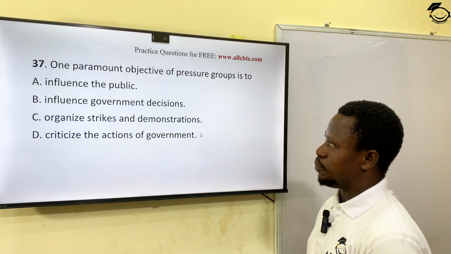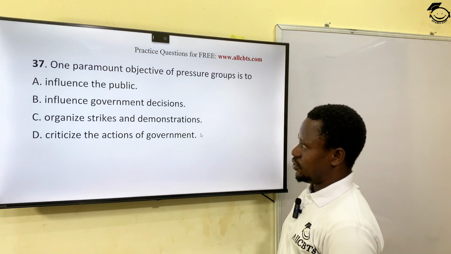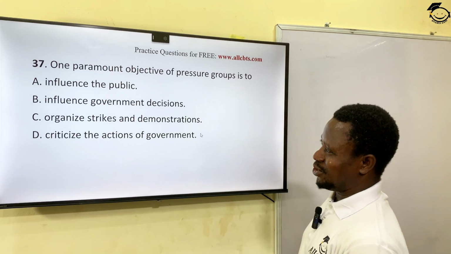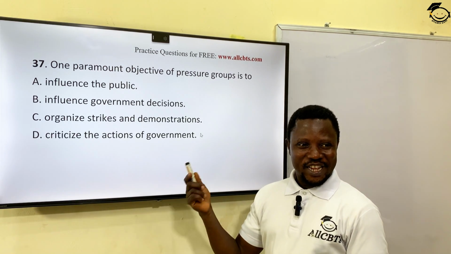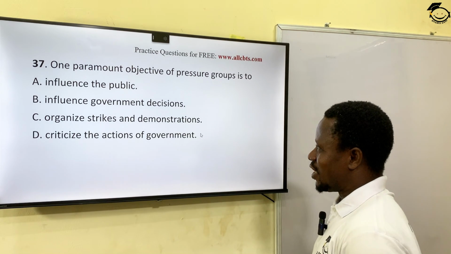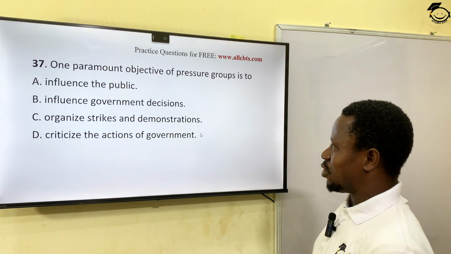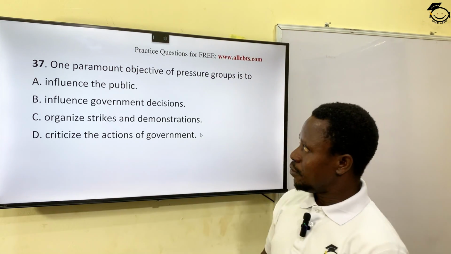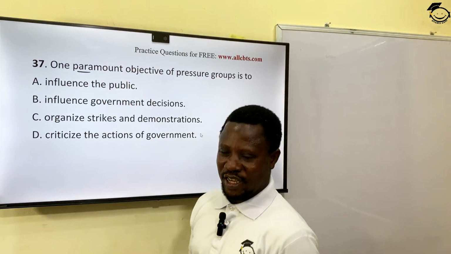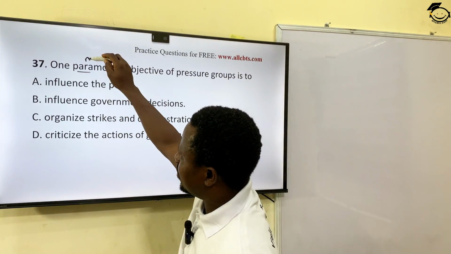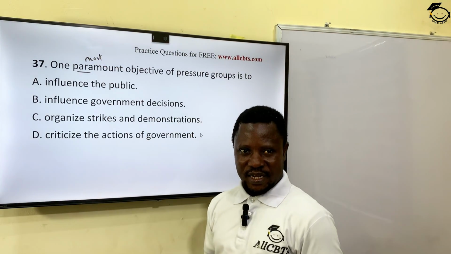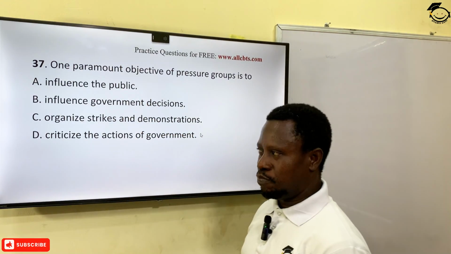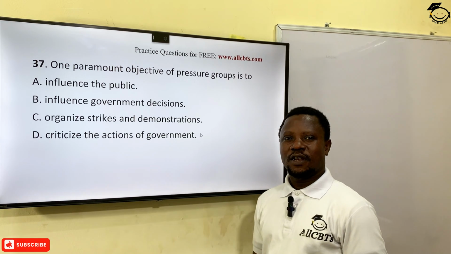So what is the objective of pressure group? A, to influence the public, to influence government decisions, to organize strikes and demonstrations. They do that when they have a disagreement with government. To criticize the actions of government, they also do that. But the question is saying paramount. Please take note of this word, paramount. Paramount means the most important, the basic, the main objective. The main objective of pressure group is option B, to influence government decisions.